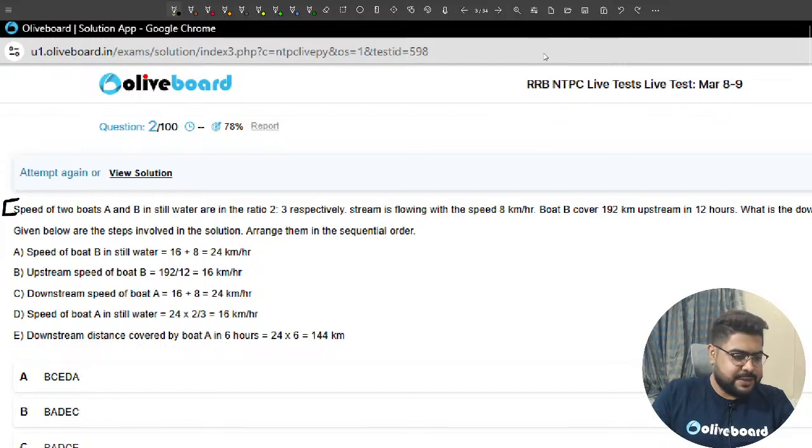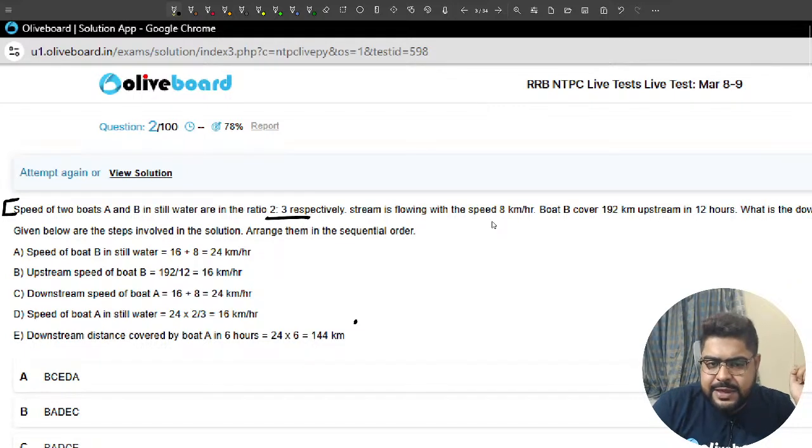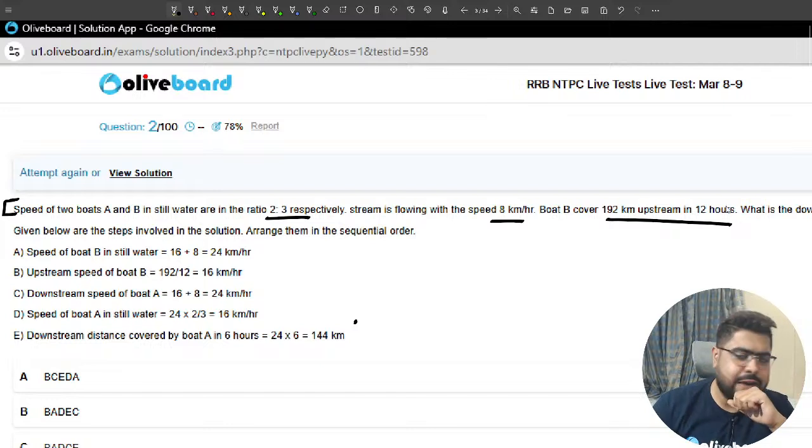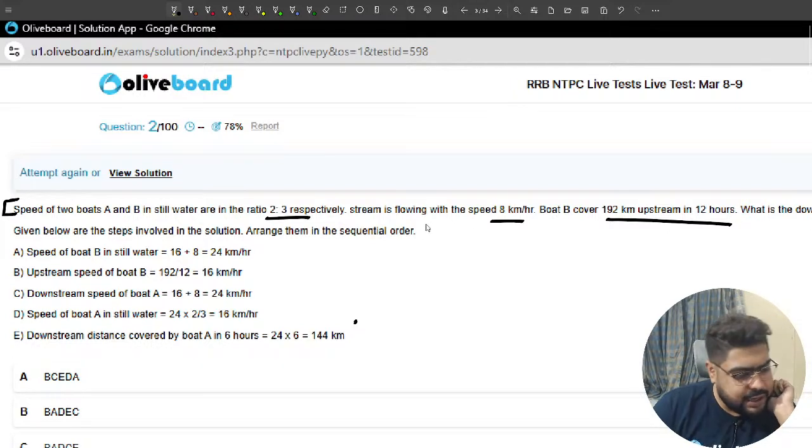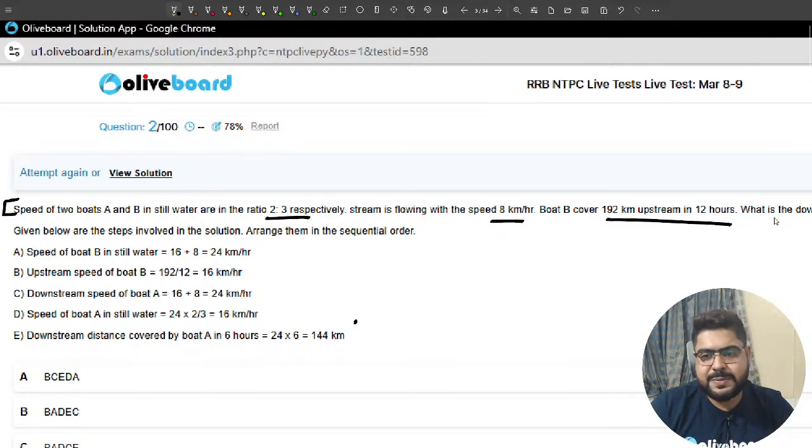Chalo, sir. Now, the speed of two boats is given as 2:3. The stream is flowing. They have given you 192 kilometers in 12 hours. Arghamita, again, very good evening, sister. Now, what is the downstream speed? They are asking.